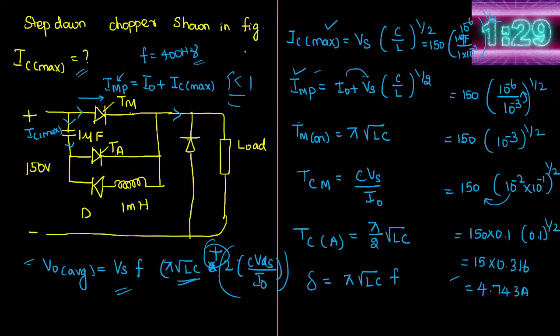I gave the answer already just now. See there, the duty cycle I wrote: pi into root LC into f, with f equal to 400 Hz. Substitute everything, and do remember all these things I told you now. The next question itself is related to that.